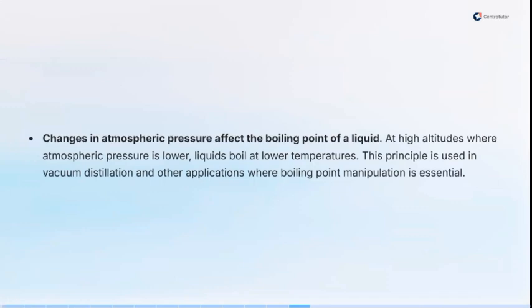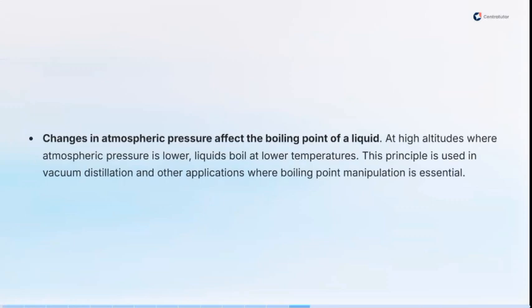This principle is used in vacuum distillation and other applications where boiling point manipulation is essential. If you want to make something boil faster, reduce the atmospheric pressure. This principle is even used in things like the pressure cooker.